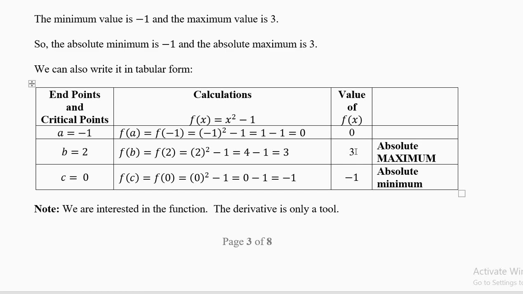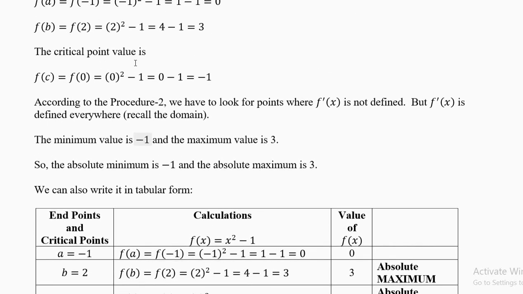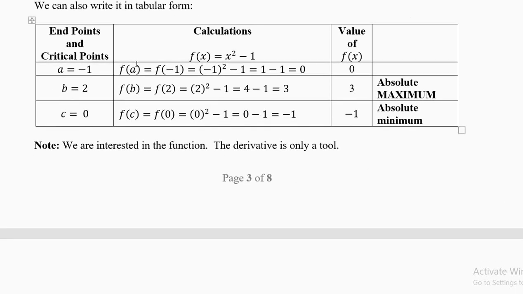Which is the biggest value? 3. Absolute Maximum. Which is the smallest number? Not 0. It is minus 1. Absolute minimum. In these notes and in all my classes, minimum I write with lowercase and Maximum with uppercase. So always look at the table. You can do your calculations in the mind or in the calculator or outside the table, but look at the table, it will make life easy for you.